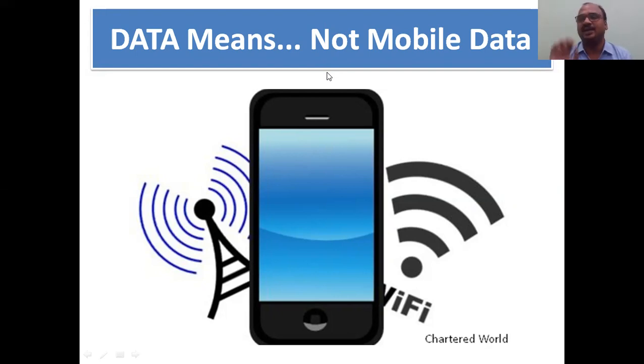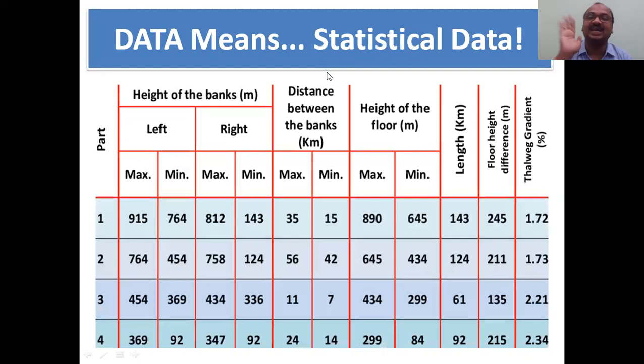Data does not mean mobile data. Data means statistical data. Keep in your mind, data means statistical data. What is this statistical data? All the numbers are there, words are there. Either words are data or numbers are data. Alphabets are there, numerical numbers are there, 1, 2, 3, 4, all numbers are there. Now we will see what the data is and how many types there are. In a simple way we will learn.